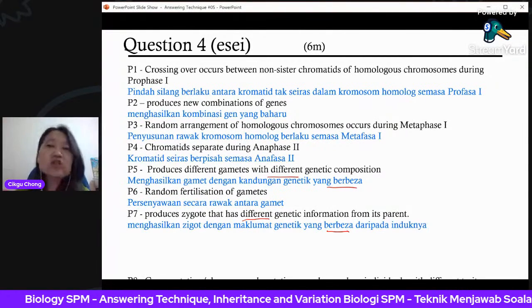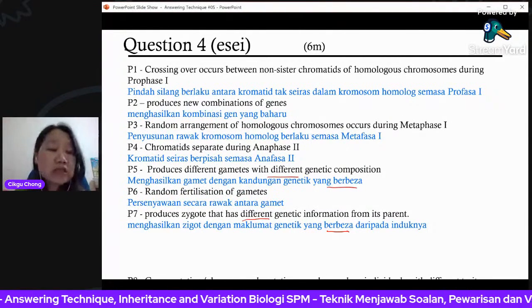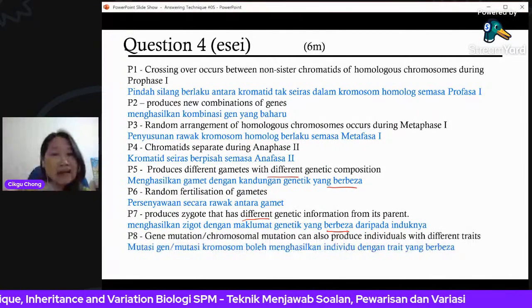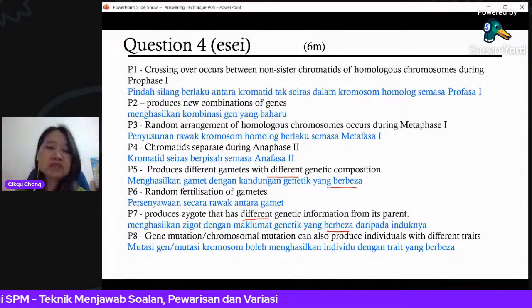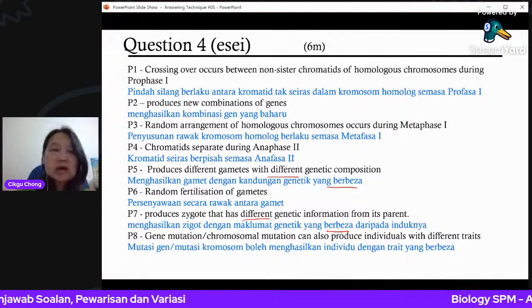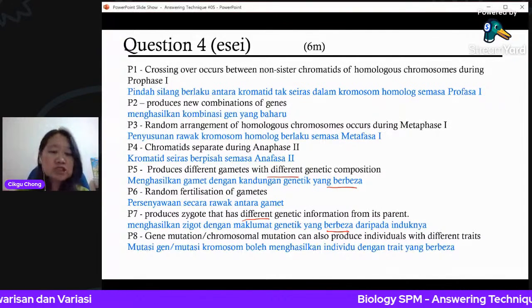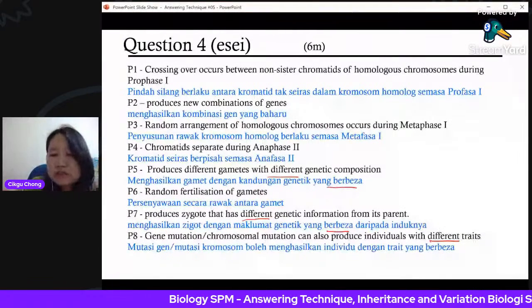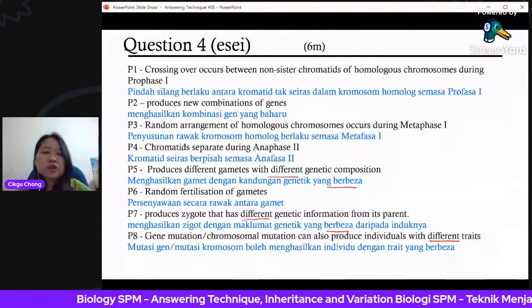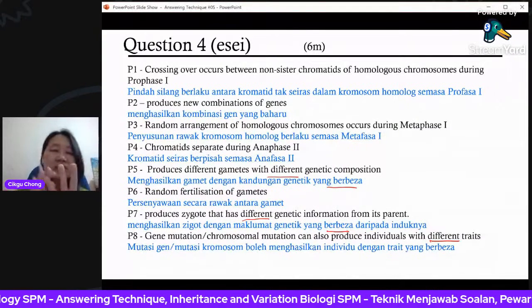And lastly, don't forget about mutation also. Mutation gives you another avenue for producing variation. It can be either gene mutation or chromosomal mutation. You can just say mutation can produce individuals with different traits. So you have mentioned 4 factors which cause variation.